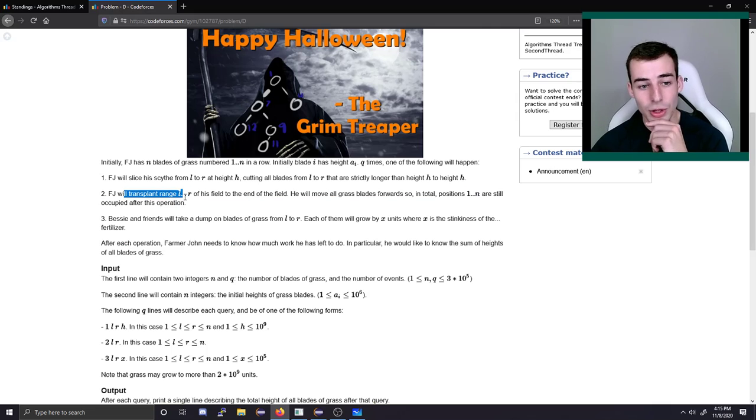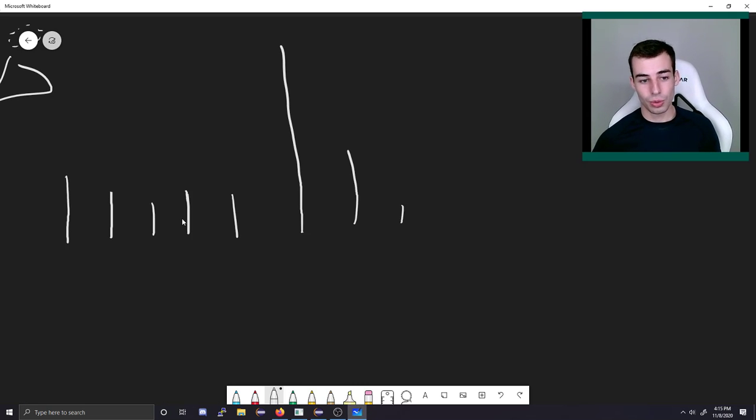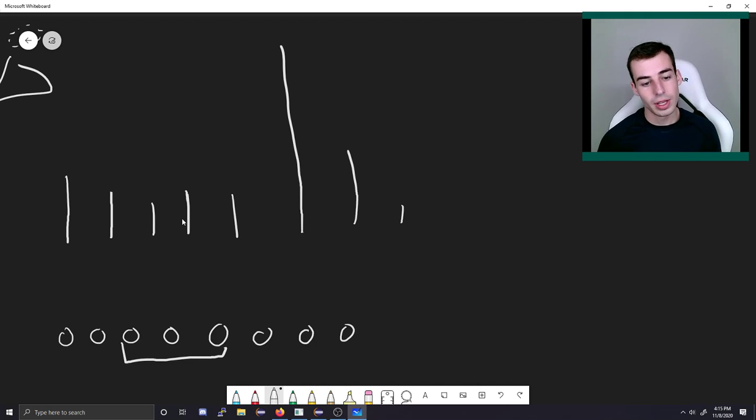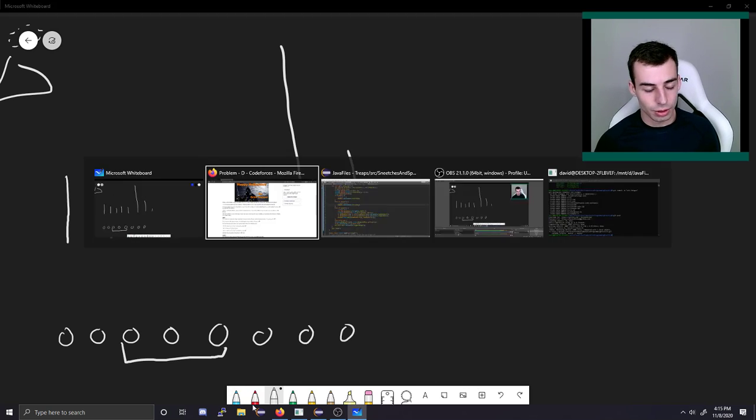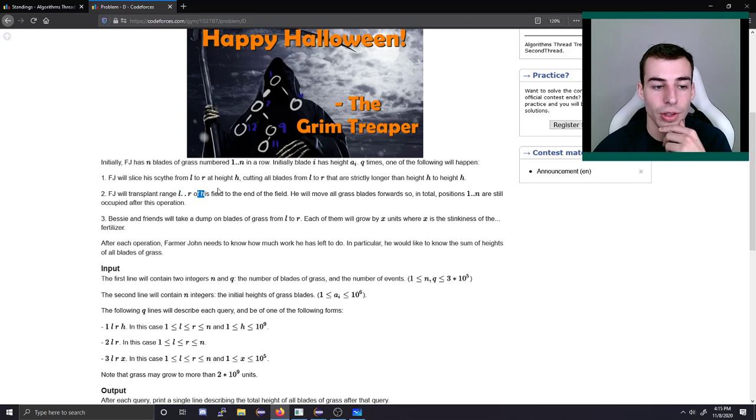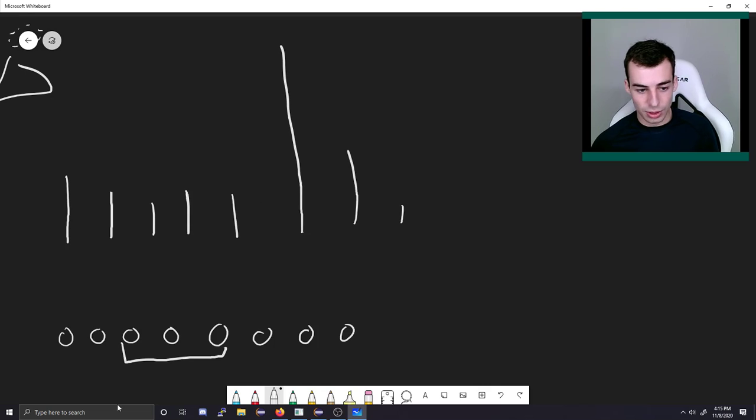Okay, the second part is this range transplant. So basically all of this was some way for me to force you to use a treap. You've got some continuous LR range of interest. Maybe it's this range here. You're going to take this range and move it to the end. Or was it one particular item? No, yeah, it's some range. So you take this here.